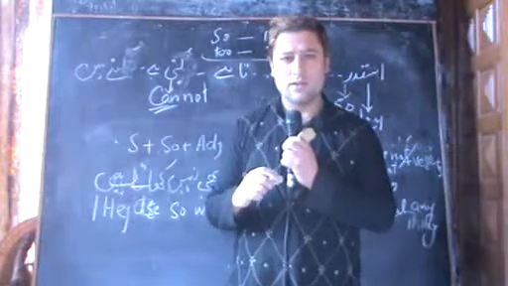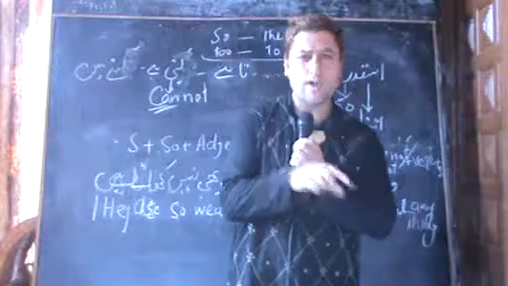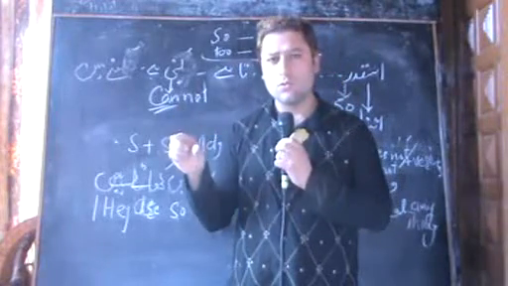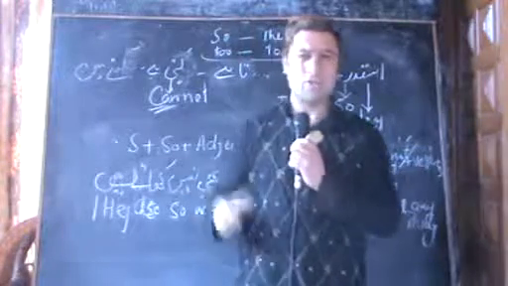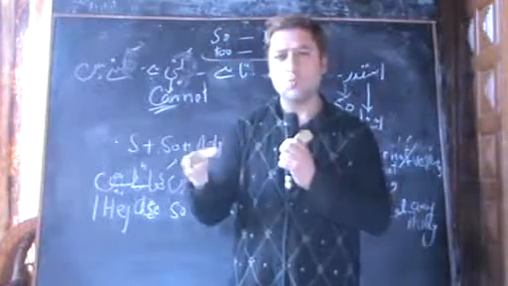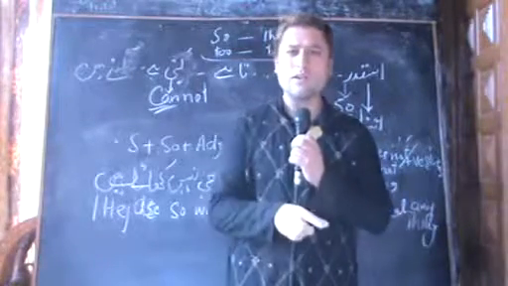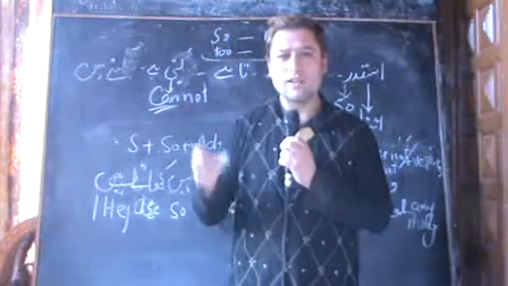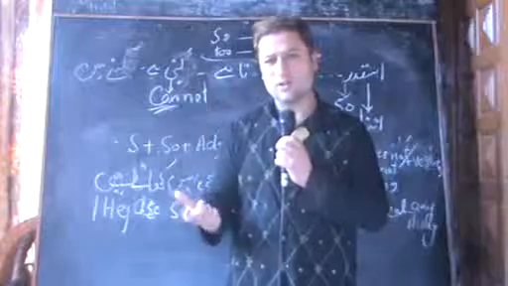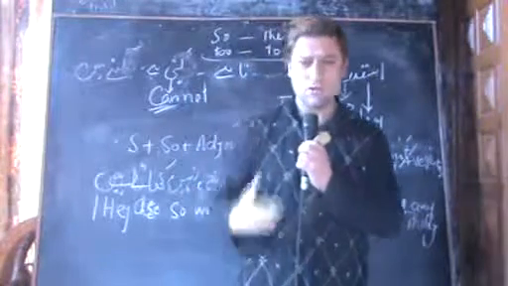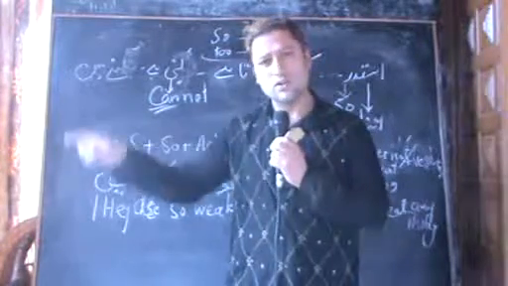Let me take wash. वो इस कदर कमजोर है कि वो नहीं धो सकती है. She is so weak that she cannot wash clothes, or she is too weak to wash clothes. Both ways are correct. वो इस कदर कमजोर है कि वो कपड़े नहीं धोती है. Means it's now a habit, or she's used not to wash clothes. We can say that she's so weak that she does not wash clothes.